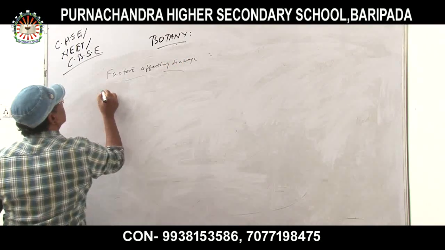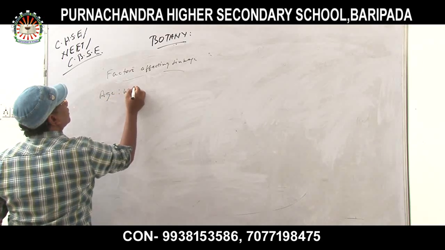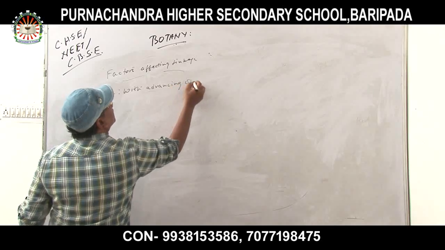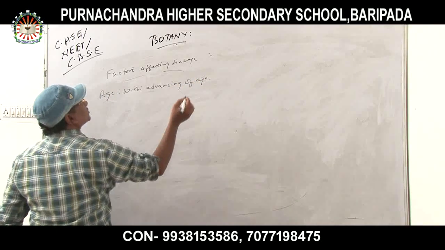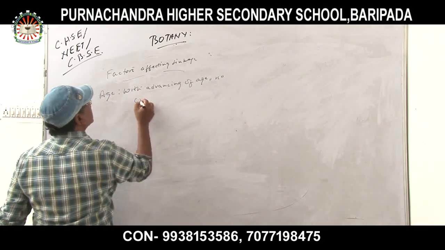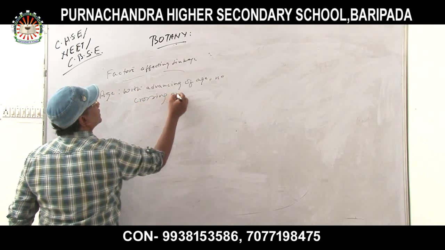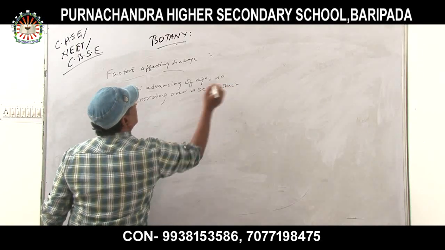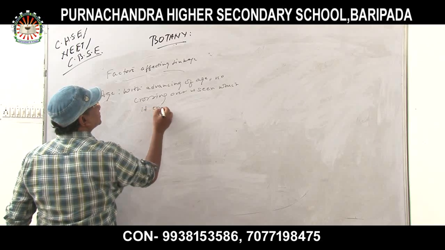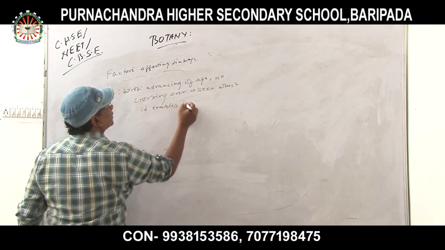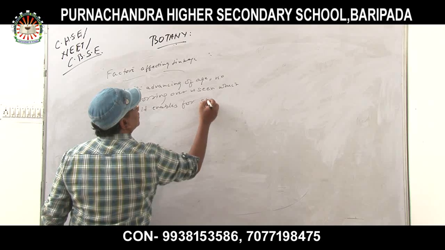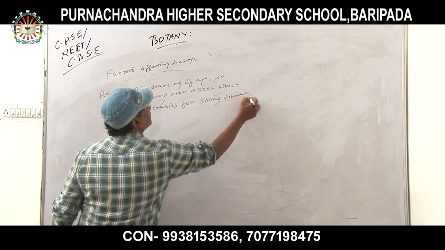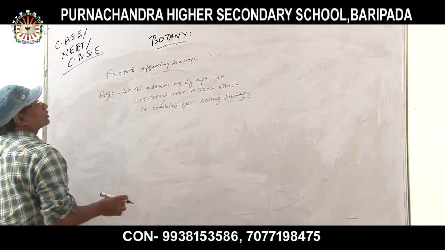First one is age factor. With advancing of age, no crossing over is seen, which enables strong linkage.